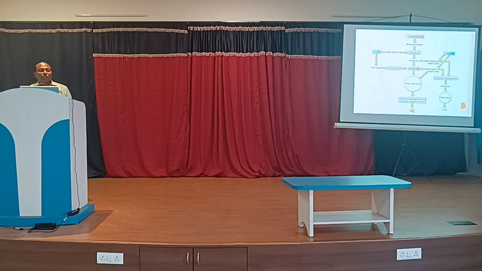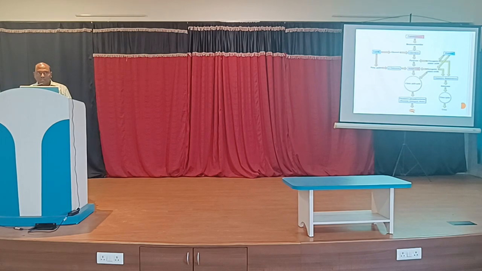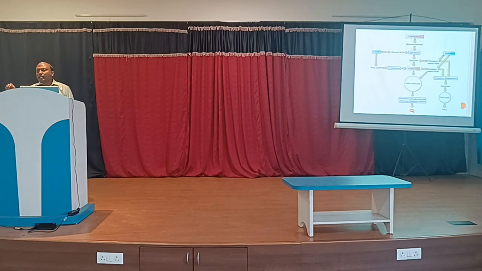But the location of glycolysis and the location of the TCA cycle is different. As we have already discussed, the location of glycolysis is the cytosol part, and the location for the TCA cycle is the mitochondria, the inner part of the mitochondria. That one is also called the powerhouse of the cell, where the TCA cycle takes place. All the enzymes required for the TCA cycle are present in the matrix part of the mitochondria, and all the enzymes required for glycolysis are present in the cytosol part of the cell.